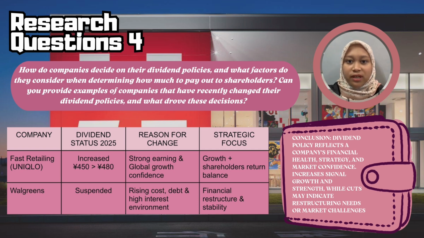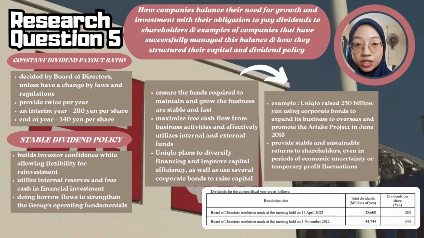In conclusion, dividend policies serve as a signal of financial health and strategic intent. Fast Retailing demonstrates how consistent performance supports shareholder returns. Conversely, Walgreens shows that during difficult times, companies must prioritize long-term survival over short-term rewards. Both examples emphasize that dividends reflect more than just profit; they reflect direction and resilience. Next is research question number 5.